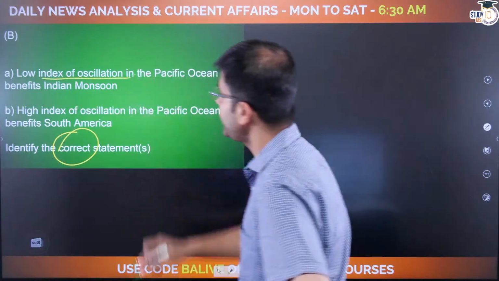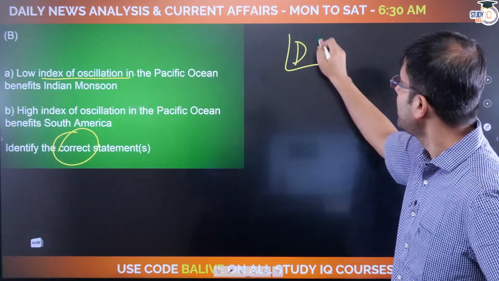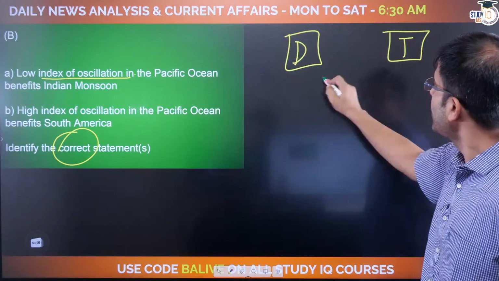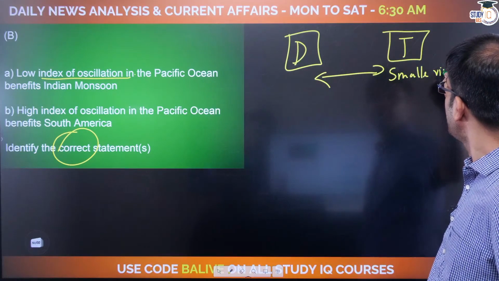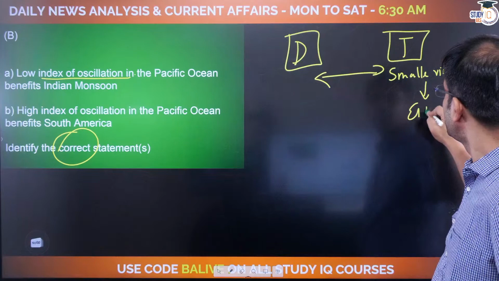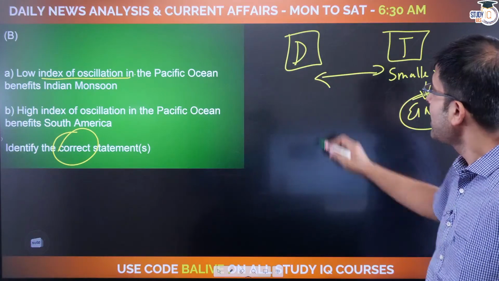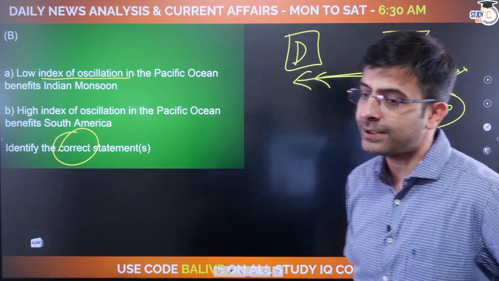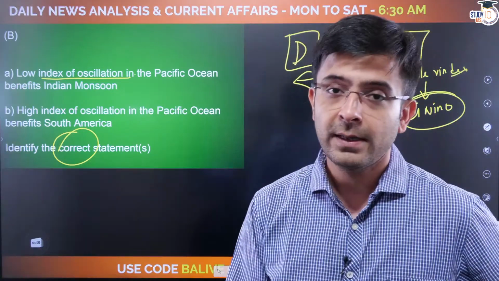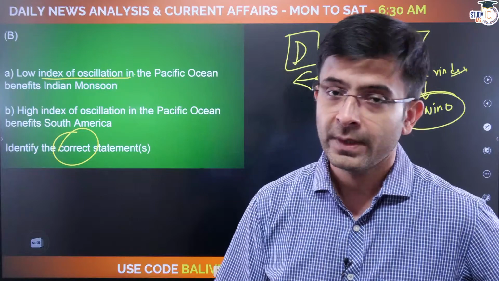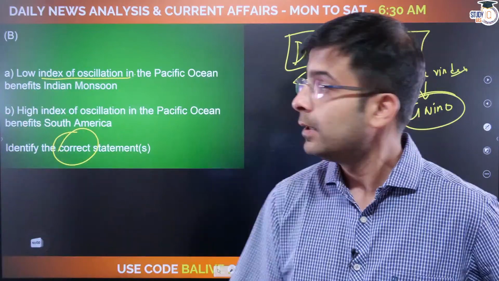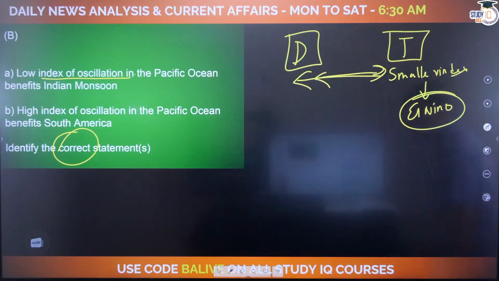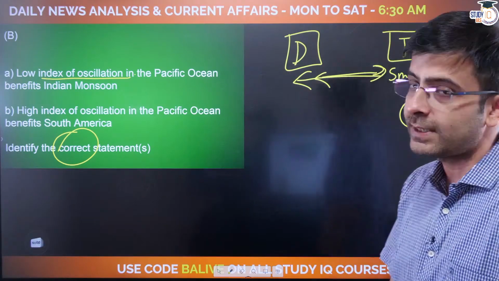So you identify the correct statements here now, guys. The index of oscillation. Remember the story between Darwin and Tahiti. The lower the difference, the smaller your index, which means it's El Nino. True or false? Let me know in the chat box. If the difference between the pressures of Darwin and Tahiti is less, is it good for Indian monsoon or not? Let me know. Because essentially that's what a smaller index of oscillation is. Okay. So, low index of oscillation in the Pacific Ocean benefits Indian monsoon. High index of oscillation in the Pacific Ocean benefits Southern America.